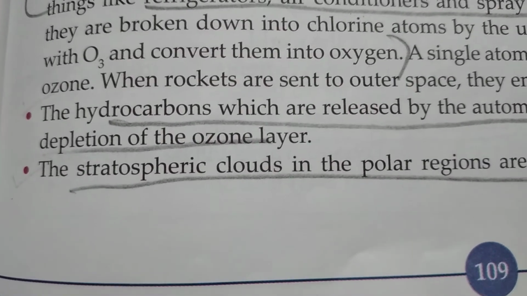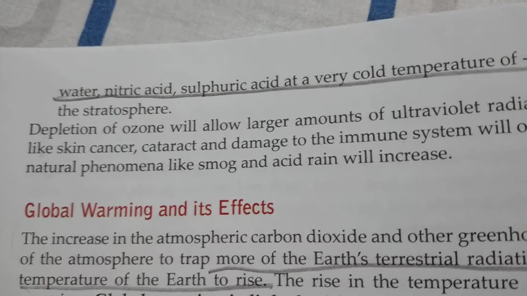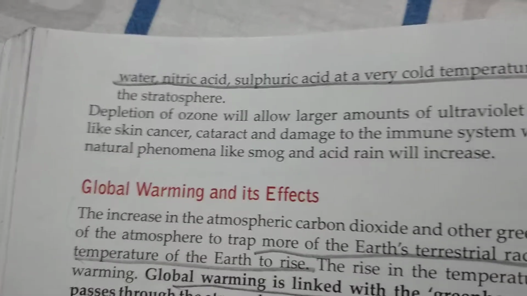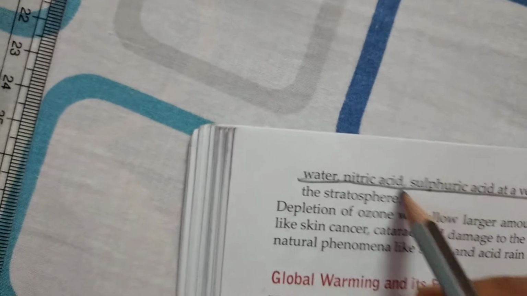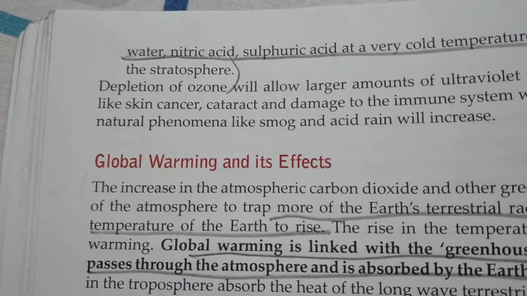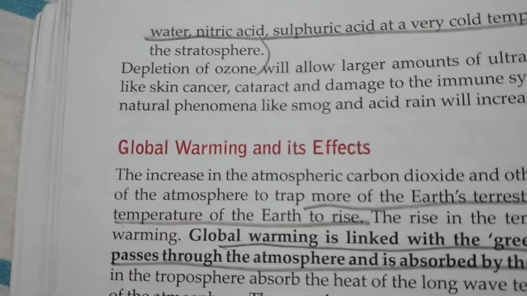And the third point is the stratospheric clouds in the polar region are composed of crystalline compounds of water, nitric acid, sulfuric acid at a very cold temperature of -85 degrees Celsius, and it destroys the ozone in the stratosphere. So these 3 points we have to write, okay, regarding the answer of depletion of ozone layer.